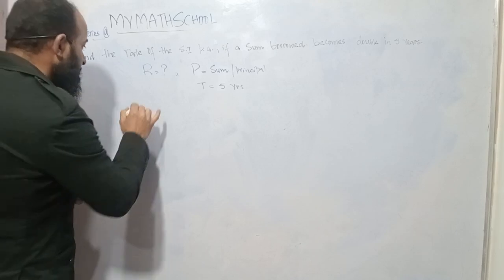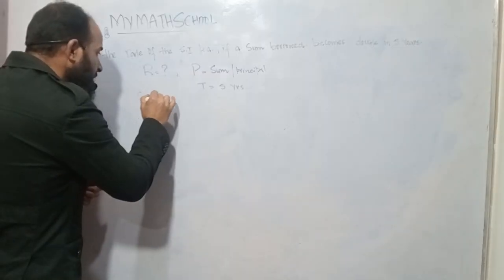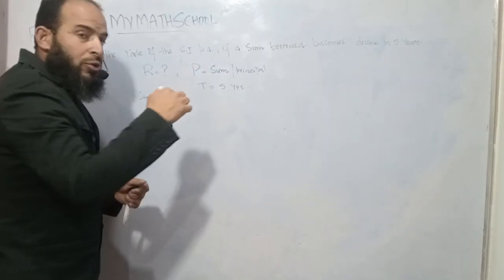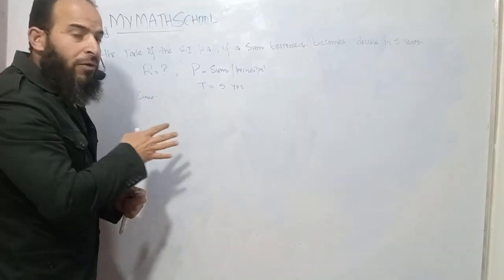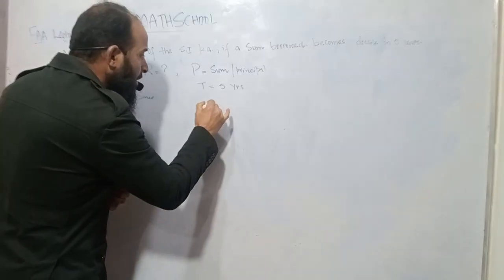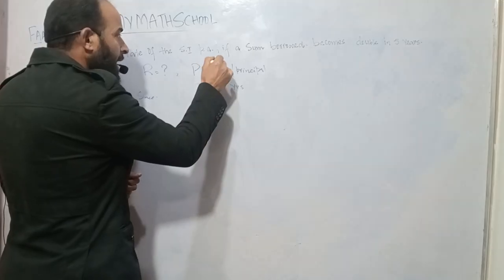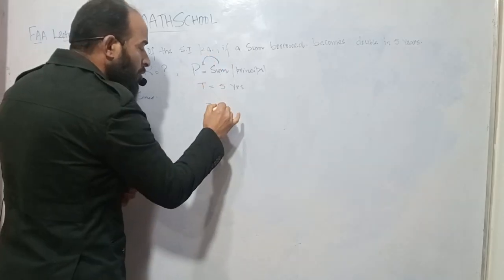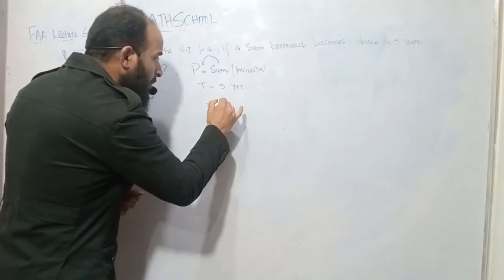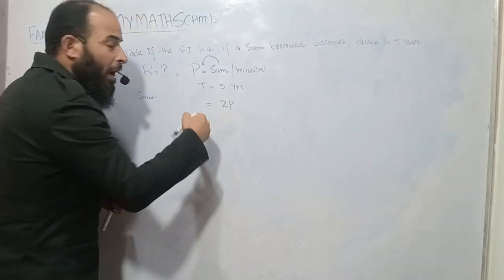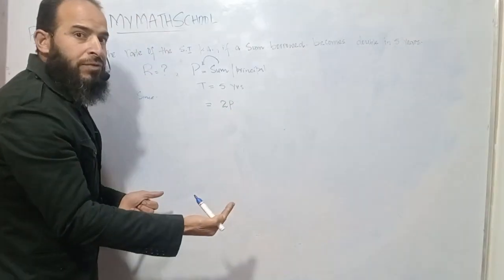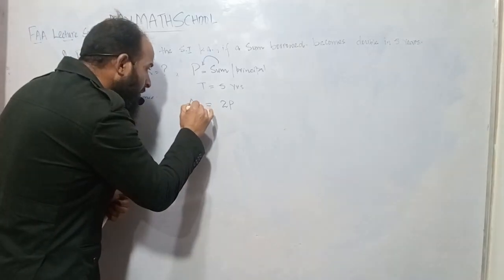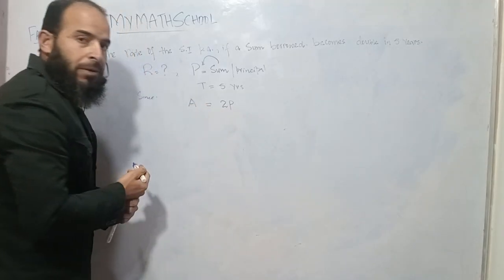Since the question says that after 5 years the sum becomes double, we borrowed the sum P, so after 5 years it will become 2P. That is the amount which we have to pay. So after 5 years A will be 2P.